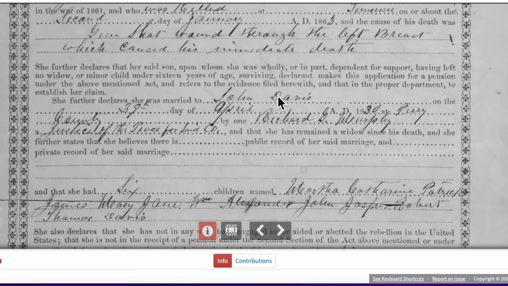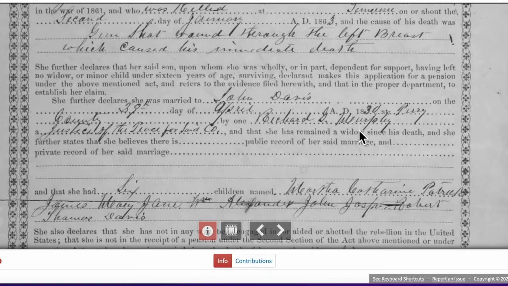And this is super important because all of these pieces together point to William A. Davis, this man, being the son of Elizabeth Davis, who was married to John in Perry County, Illinois. It says right here the date, which has got to be the 29th of April, 1830, in Perry County. And Richard Murphy was the Justice of the Peace.